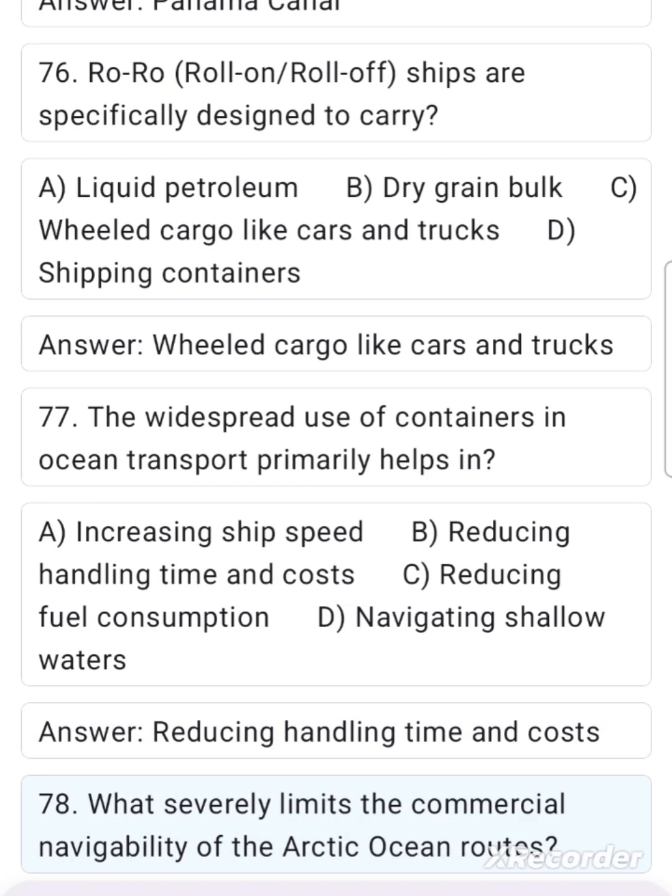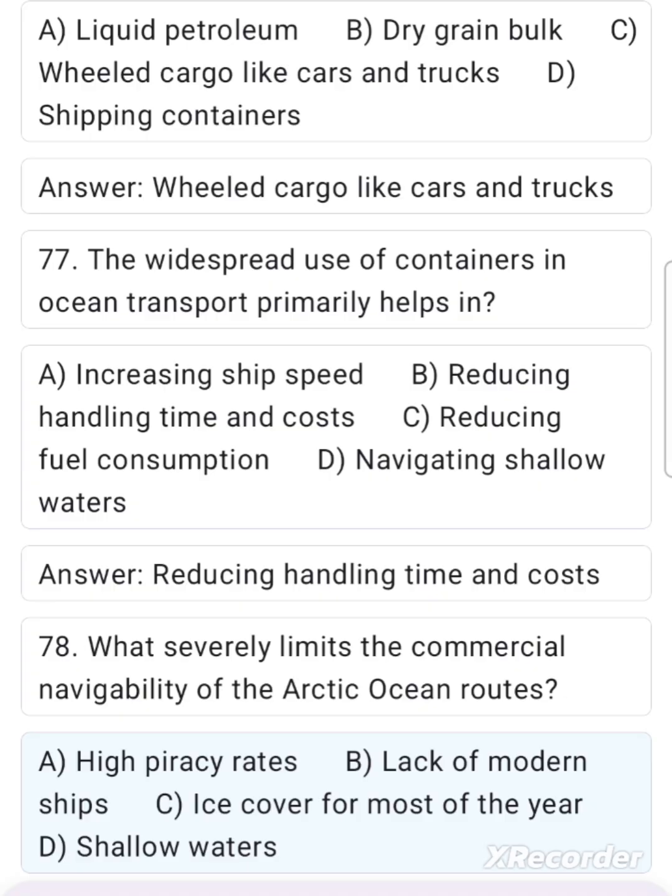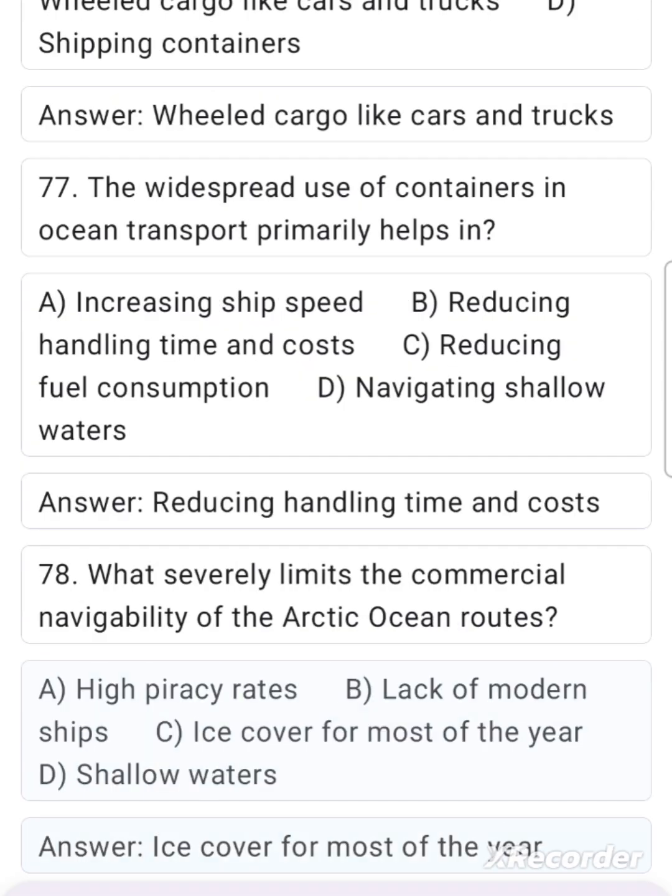78. What severely limits the commercial navigability of the Arctic Ocean routes? A. High piracy rates, B. Lack of modern ships, C. Ice cover for most of the year, D. Shallow waters. Answer. Ice cover for most of the year.